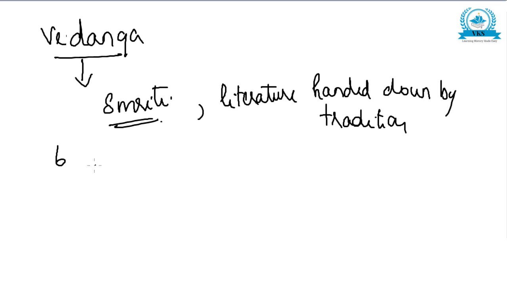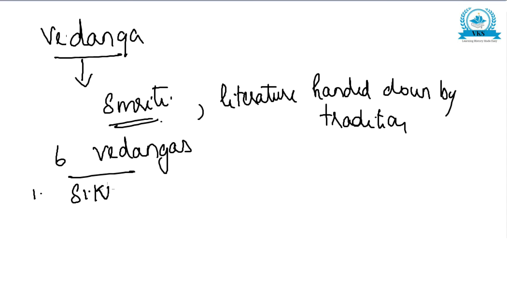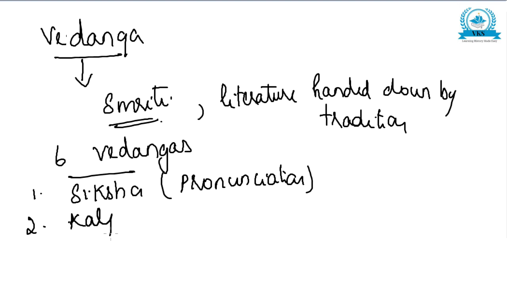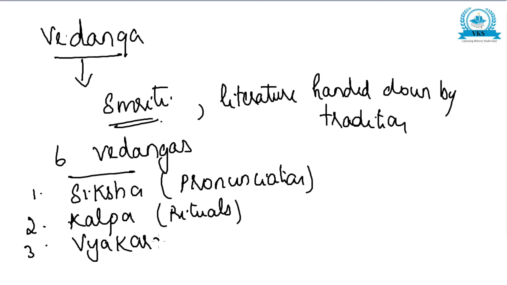There are 6 important Vedangas. The first Vedanga is Shiksha, which mainly deals with pronunciation. Second, Kalpa, which deals with all rituals. Third is Vyakarana. From the name only you will understand, it deals with grammar.